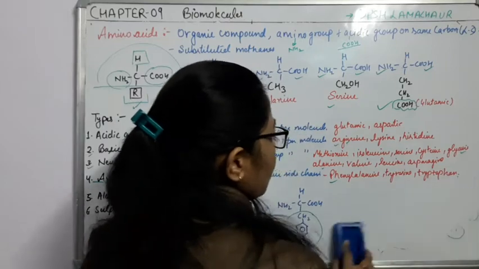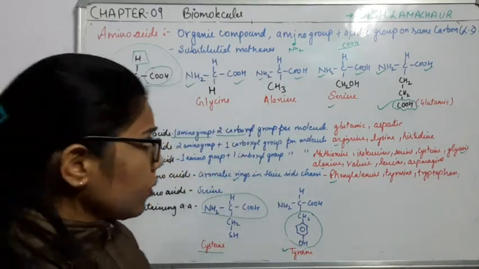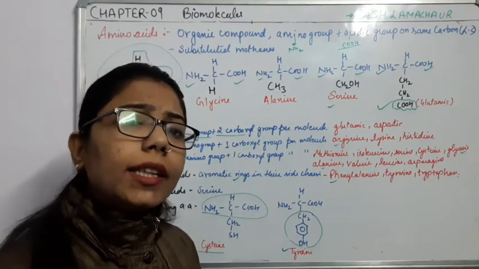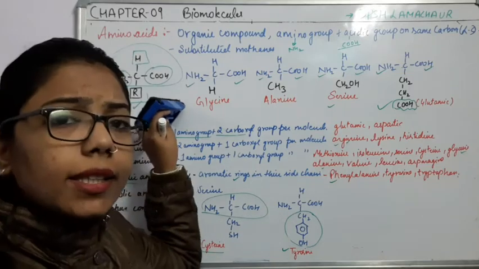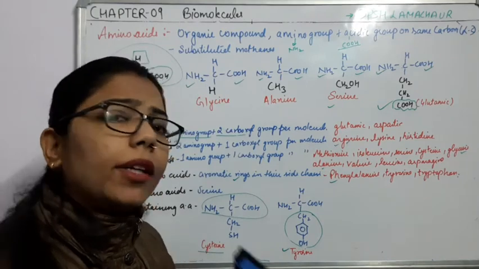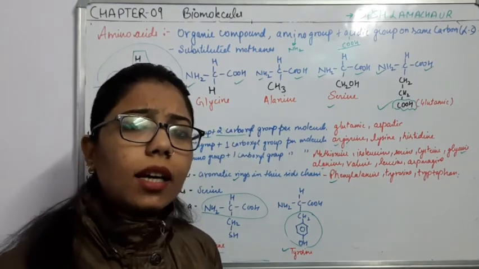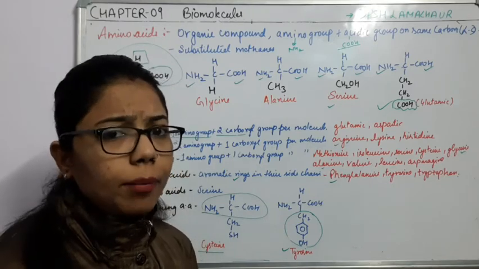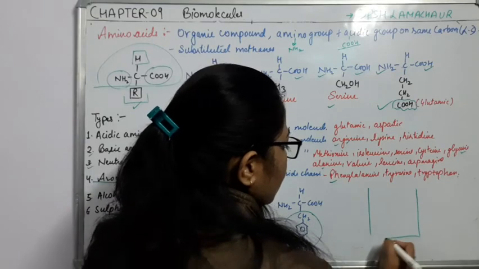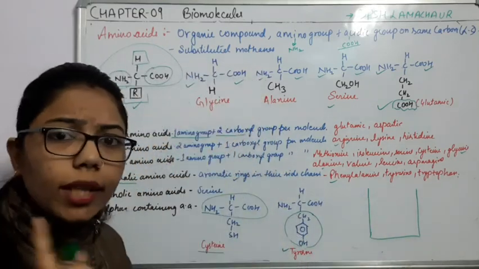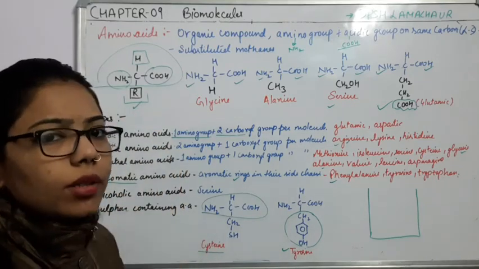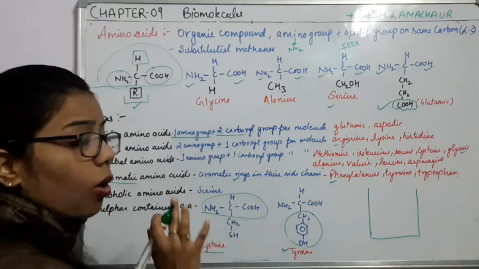Now I will discuss some more important points with you all, about how these amino acids behave. We are saying these are neutral amino acids, with acidic and basic groups, but an amino acid always acts as acidic also and basic also. Why is it happening so? One example: if I take this amino acid, what type of amino acid? A neutral amino acid. I am not talking about any acidic amino acid or basic amino acid, because the number keeps changing.